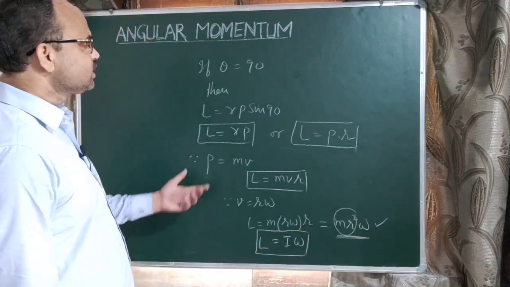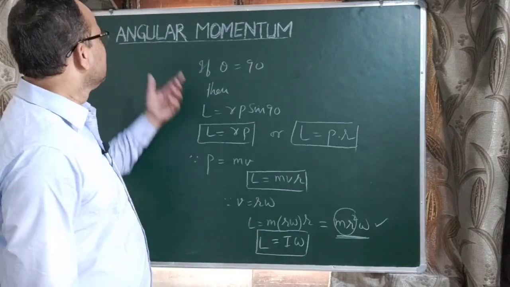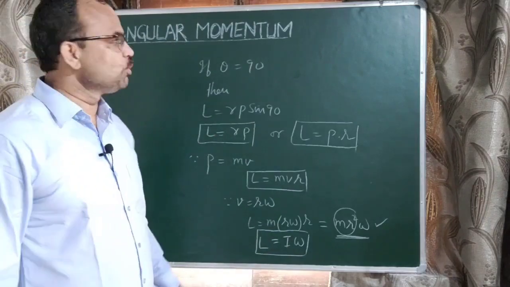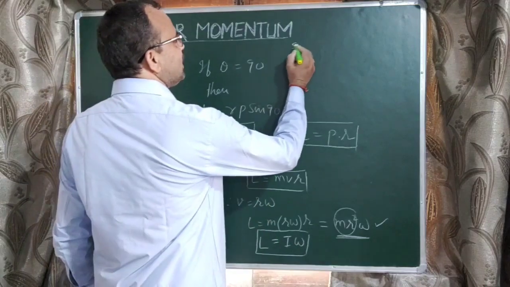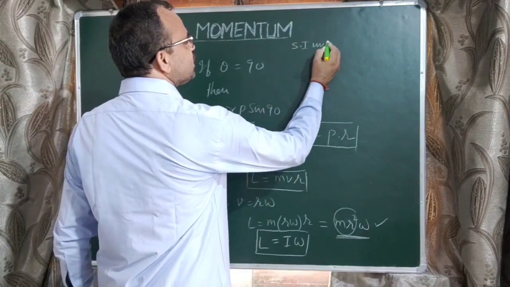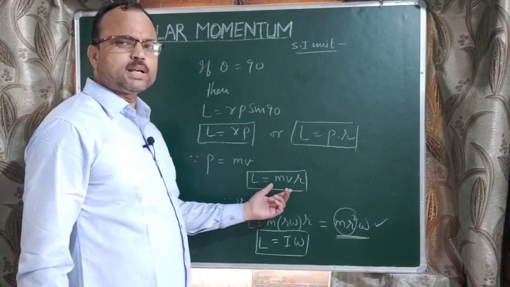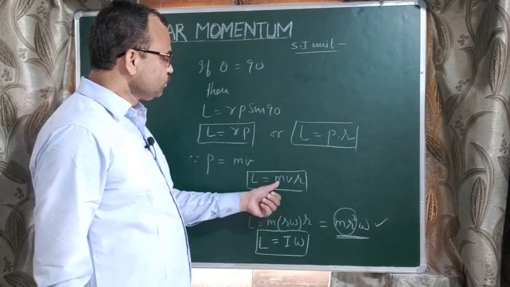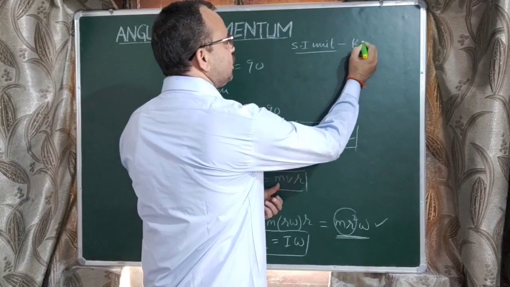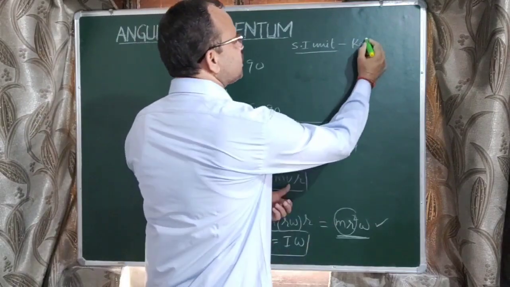After that we discuss a few basic pieces of information related to angular momentum. Now, what is the SI unit of angular momentum? By using this formula we can write the unit of angular momentum. The unit of m is kg, and the unit of velocity is meter per second.